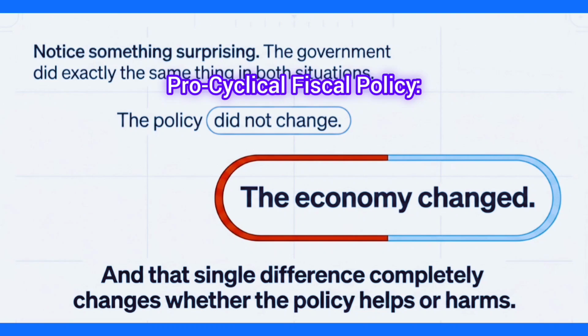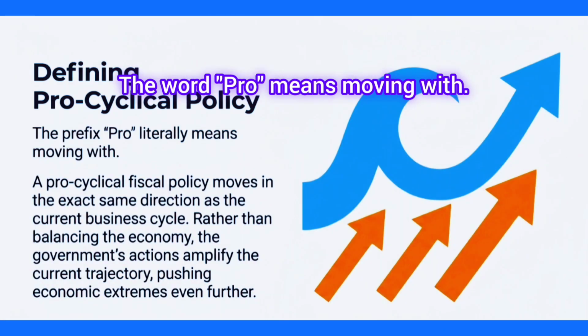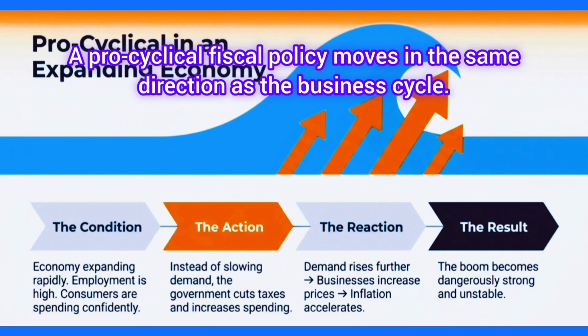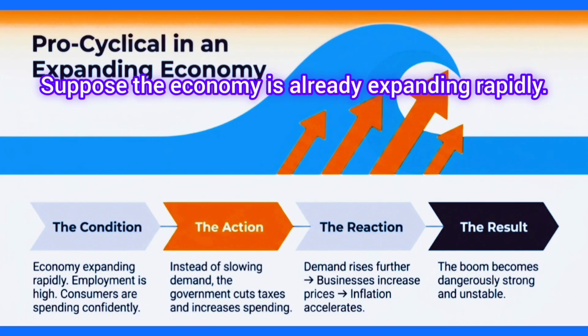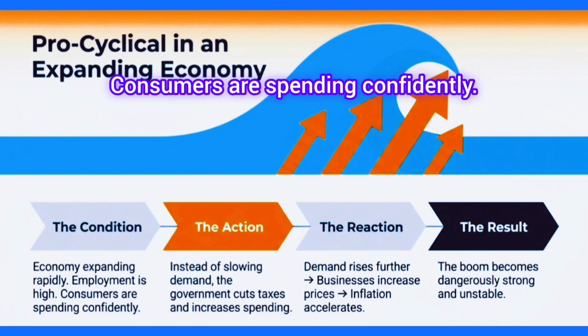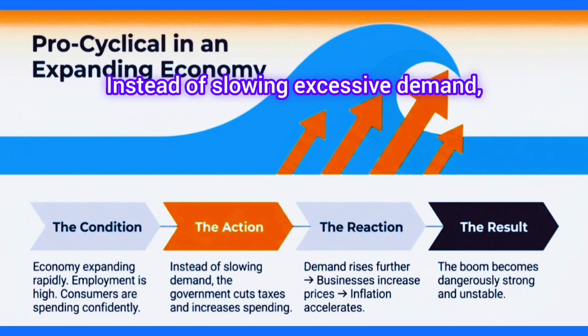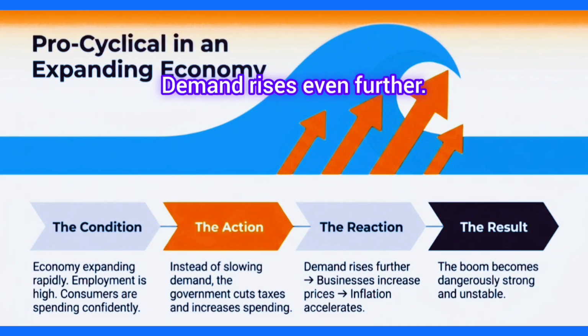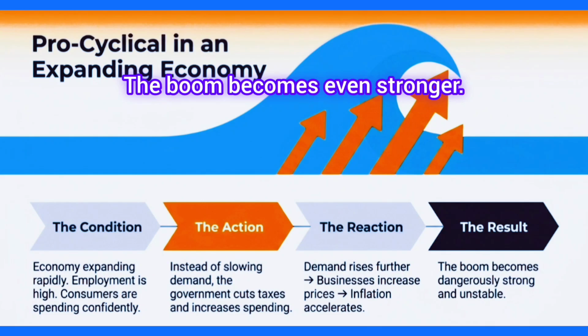Pro-cyclical fiscal policy. The word pro means moving with. A pro-cyclical fiscal policy moves in the same direction as the business cycle. Suppose the economy is already expanding rapidly. Employment is high. Consumers are spending confidently. Demand is strong. Instead of slowing excessive demand, the government cuts taxes and increases spending. Demand rises even further. Businesses increase prices. Inflation accelerates. The boom becomes even stronger.